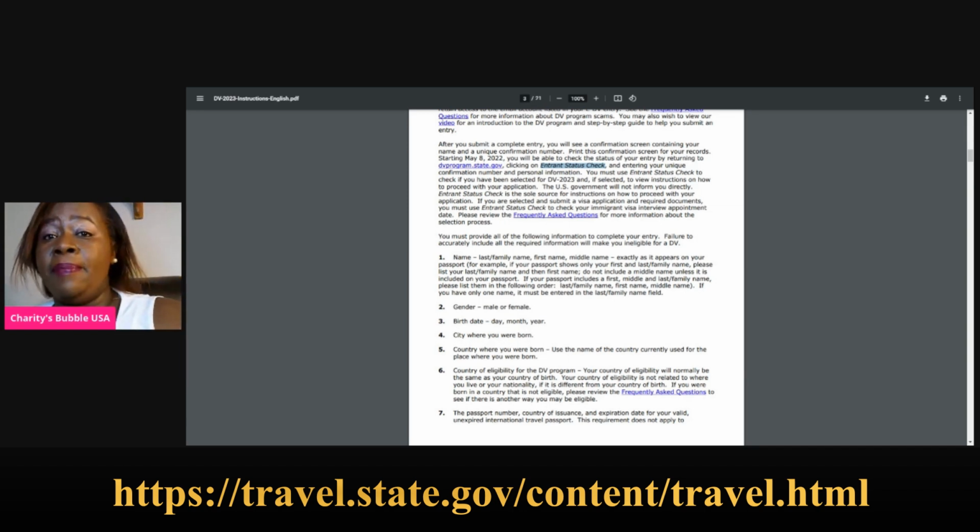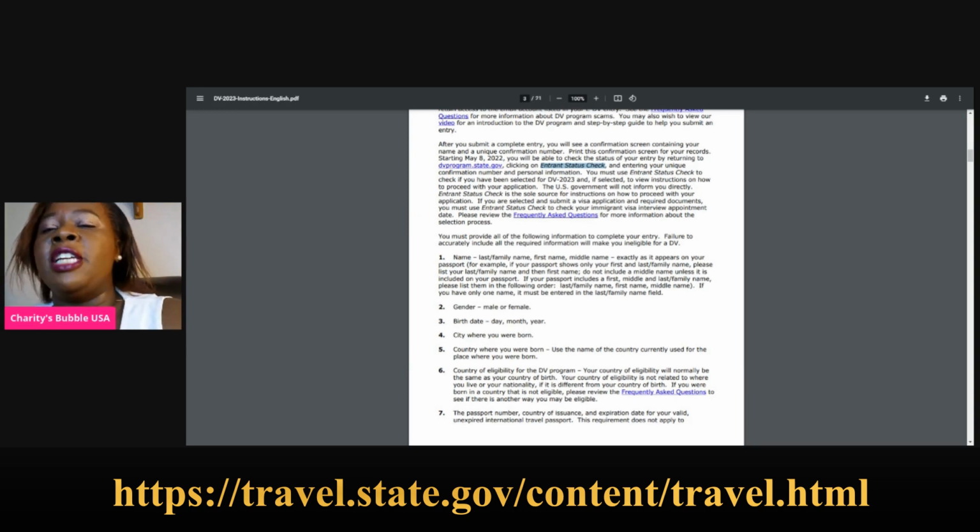They will ask you for your name, so you have to put your last or family name. Your last or family name is sometimes also called the surname. So if you see surname, that is your last name, like your dad's name or your mom's name. Then your first name, and your middle name. Like me, my name is Charity Nganga, so I would say Nganga Charity. If you have a middle name, put it there. Your middle name is the one that is your native name most of the time. Your first name is your Christian name. I hope you understand what I'm saying.